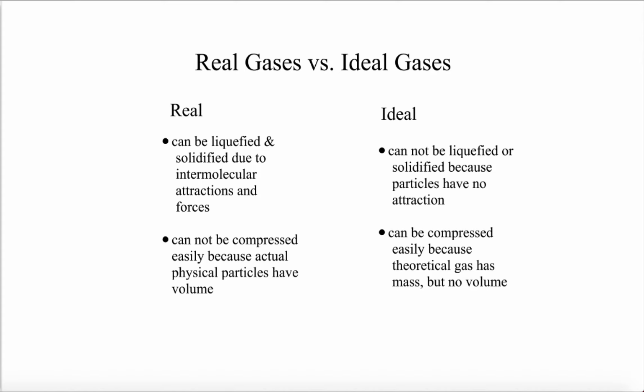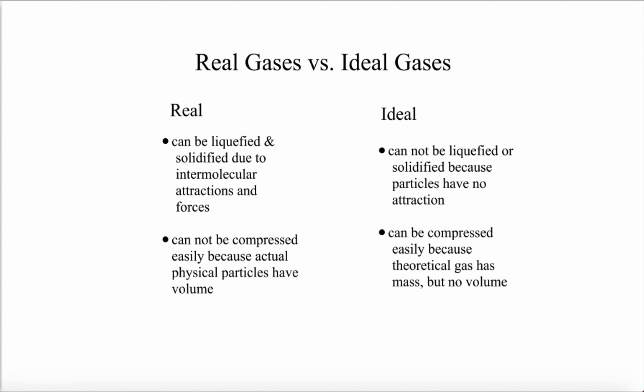Additionally, real gases cannot be compressed easily because these are real particles, which means they take up space, they have volume and mass, so it gets to a certain point where you just can't compress them anymore. Ideal gases can be compressed easily because we're going to talk theoretically for an ideal gas. They'll have a mass but will take up no volume.